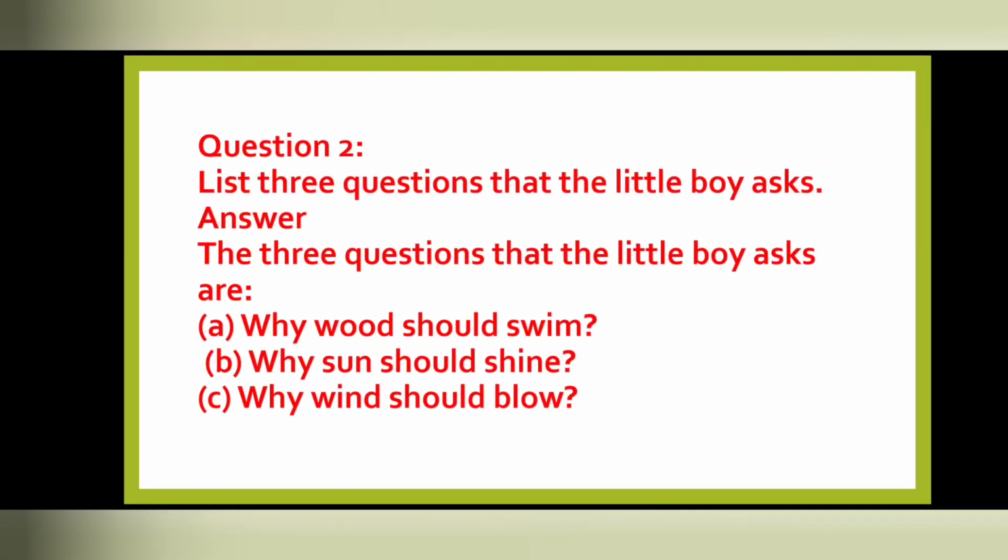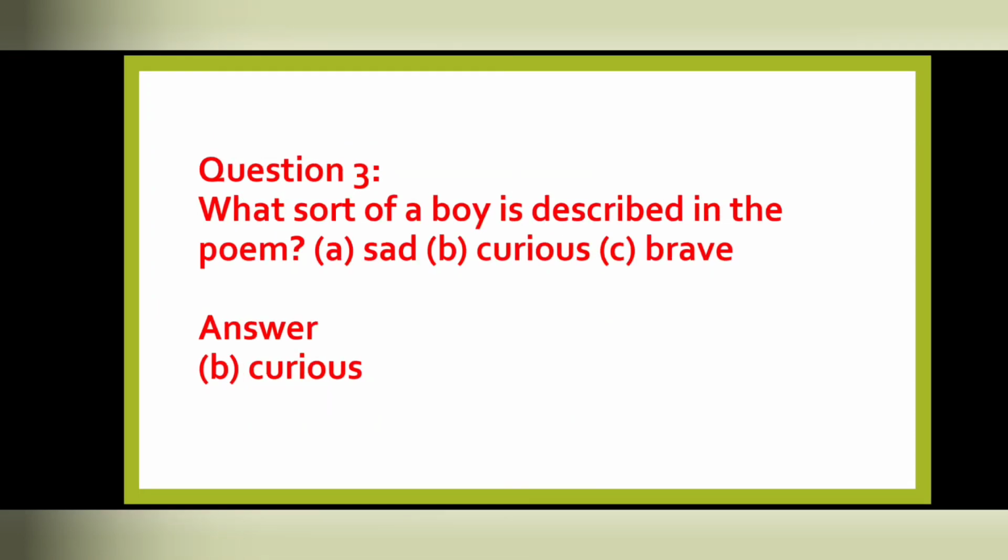Now question number 2 we have, list 3 questions that the little boy asks. So the 3 questions that the little boy asks are, why wood should swim, why sun should shine, and why wind should blow. Okay. Next, what sort of a boy is described in the poem? Is he sad, is he curious, or is he brave? So he is curious.